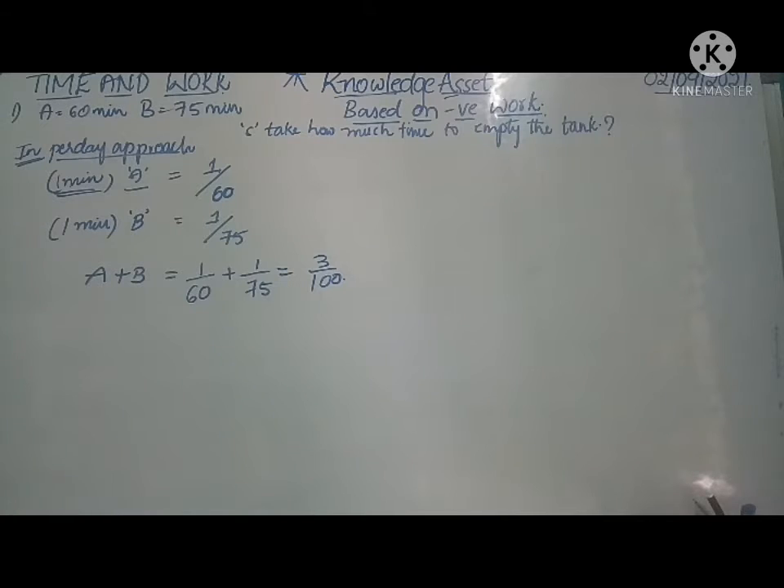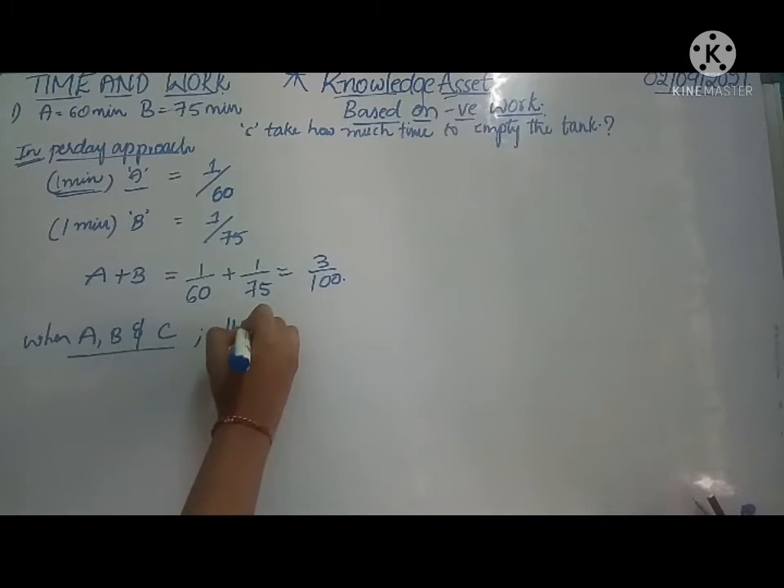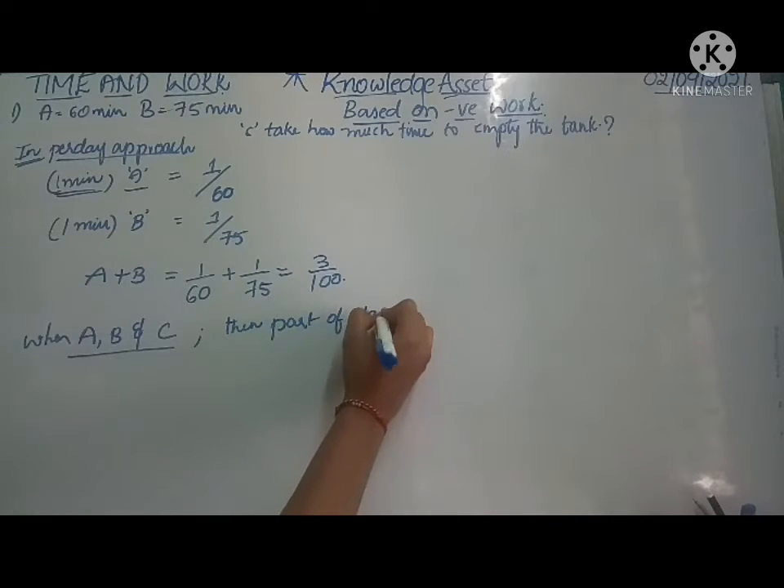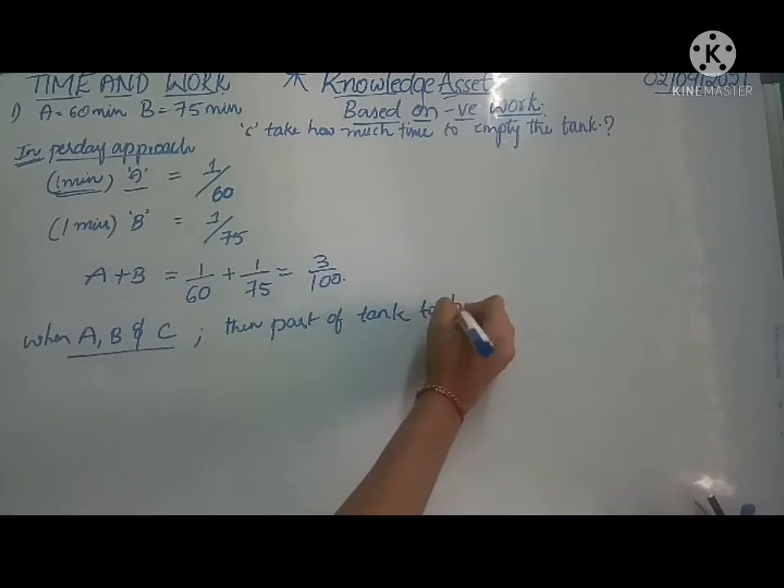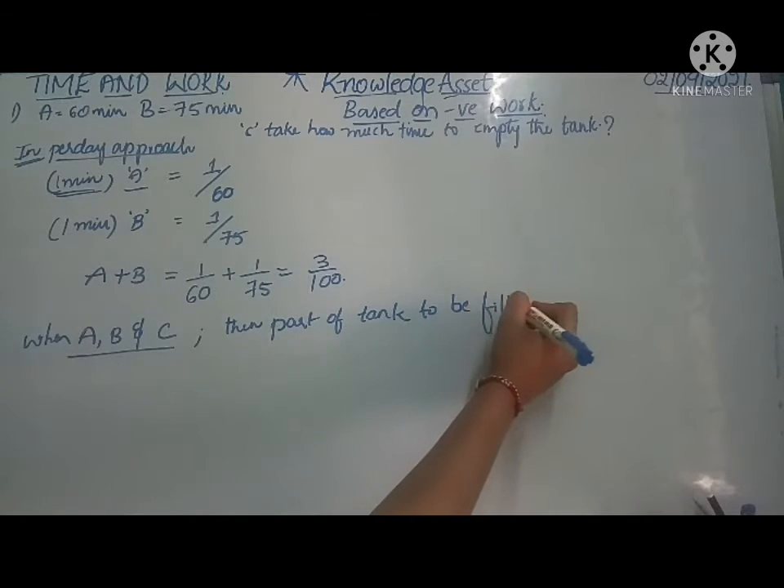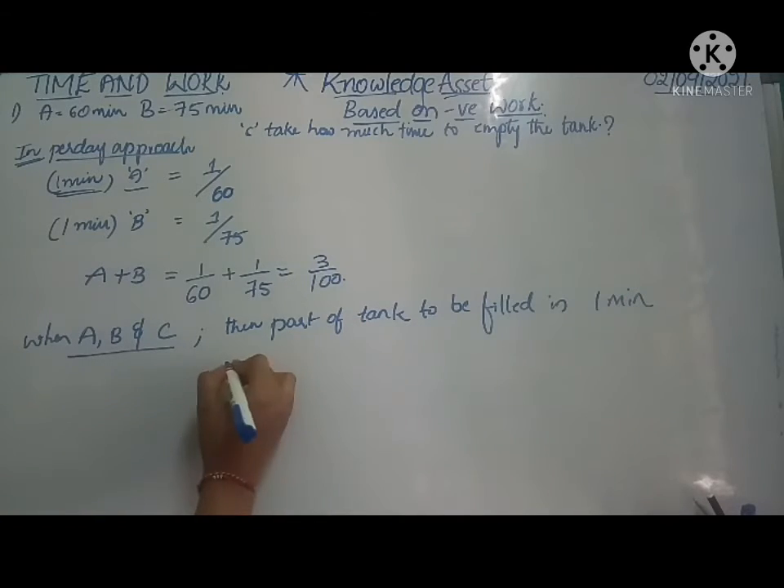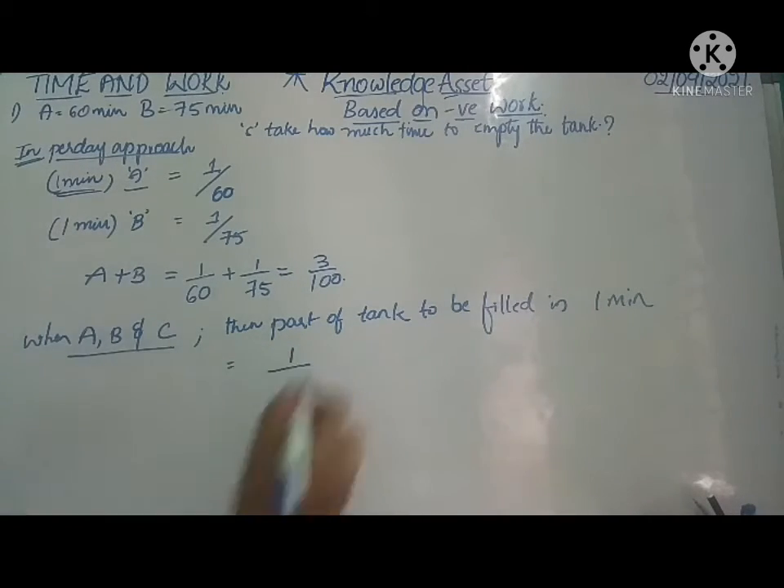Now when A, B and C, all the three taps are opened together, then the part of the tank to be filled in 1 minute is equal to 1 by 50.